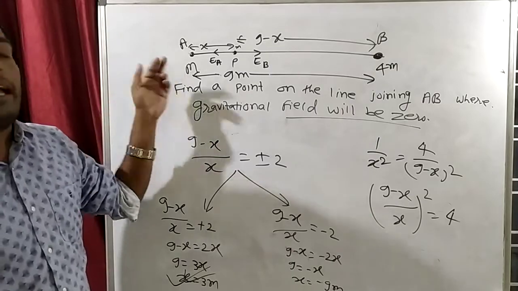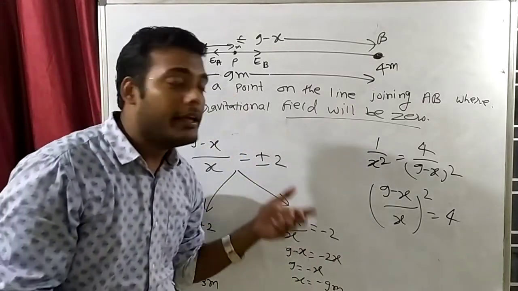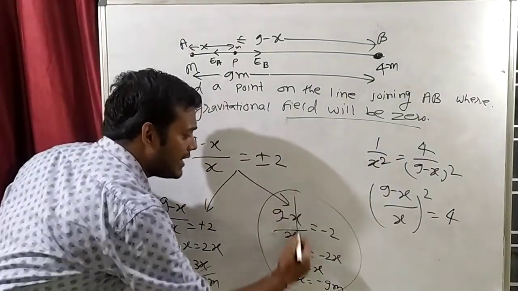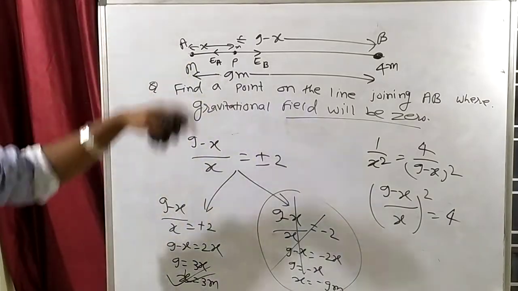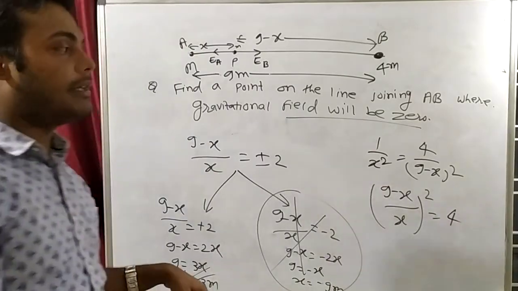We already told that if I take point P in this direction, electric field will never be zero. So mathematically this answer is coming, but this answer is wrong because outside AB, the field will never be zero. So we have to take this answer.